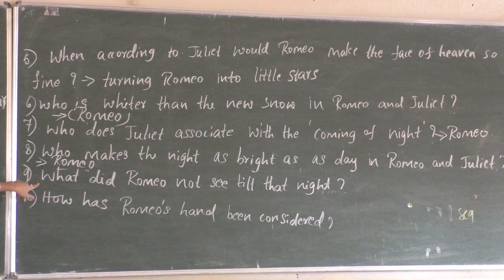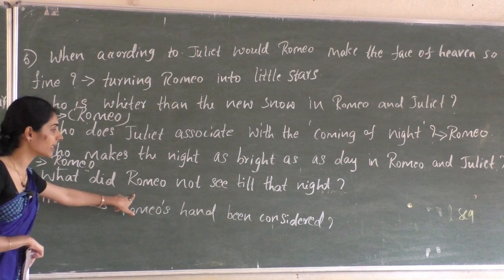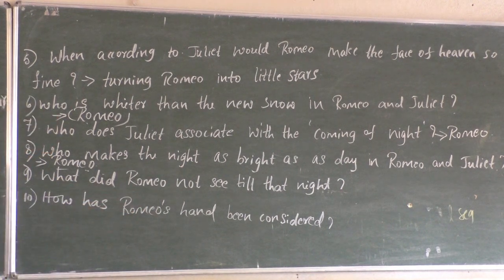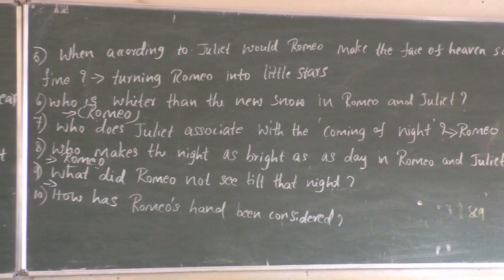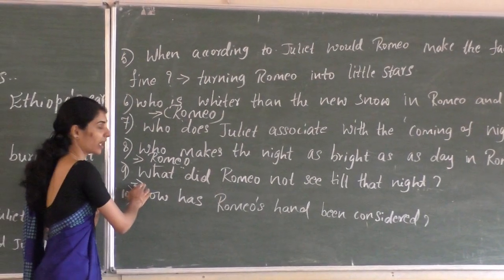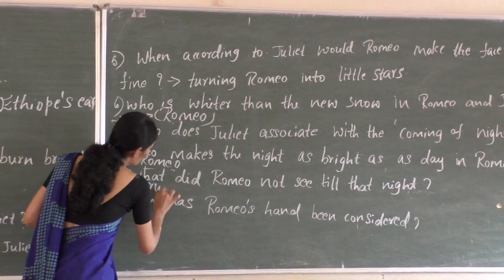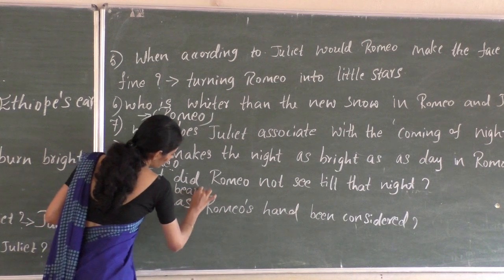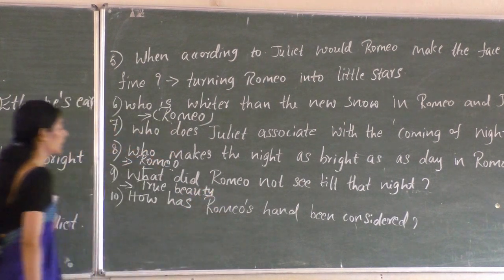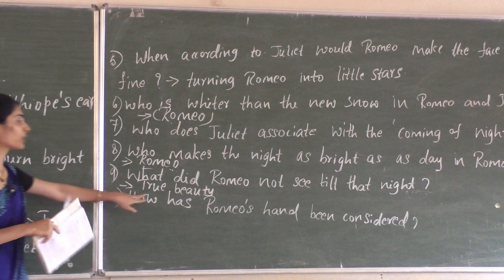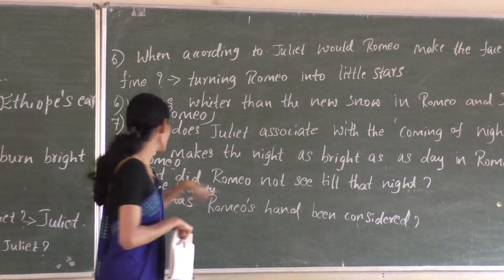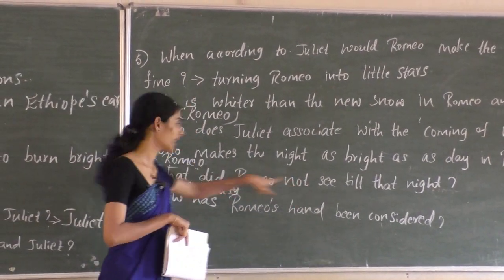And the ninth one: what did Romeo not see till that night? In the first verse, Romeo says that he had never seen true beauty till that night. For the ninth question, the answer is true beauty. Romeo did not see true beauty till that night.